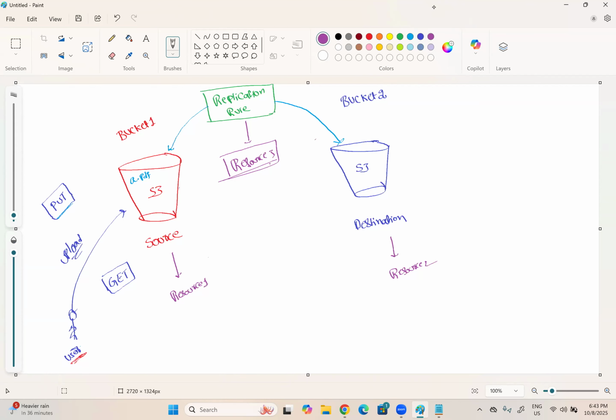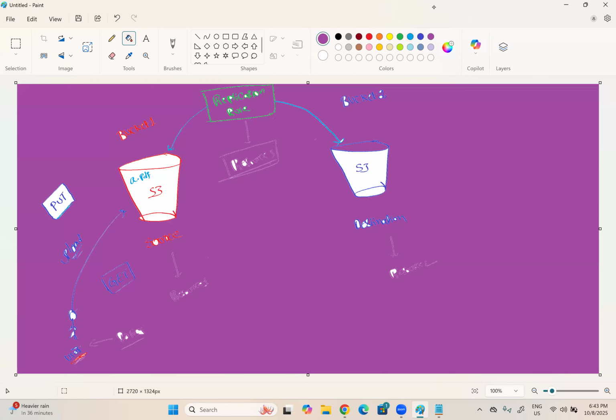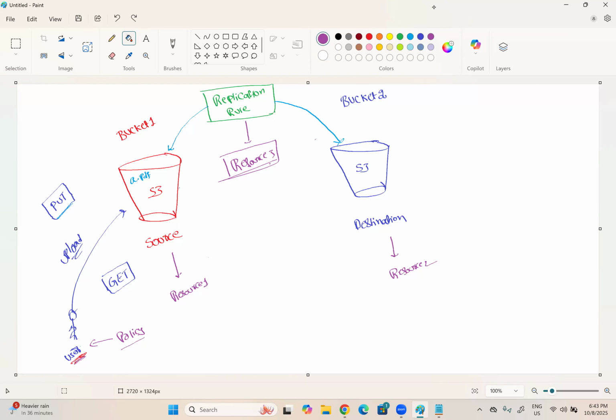Generally, to perform a read operation or write operation, it requires a permission. If a user requires a permission, we will apply a policy to the user so that the user can get the required permissions. But here the replication rule is not a user, it is a resource. So how should we apply the permissions?